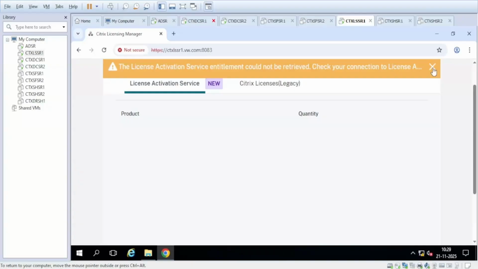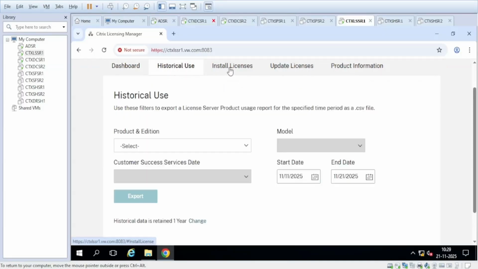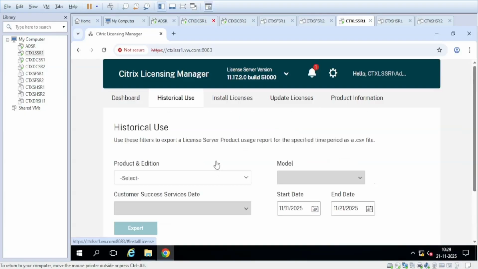So I have logged in to the license server now. Let me close this and check the current version details. So we have upgraded the license server to the latest version, build 5100. Let me check if it is showing here. Okay, yeah, so the upgrade is completed successfully.